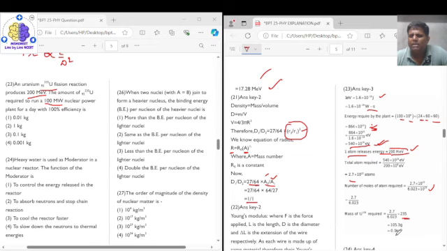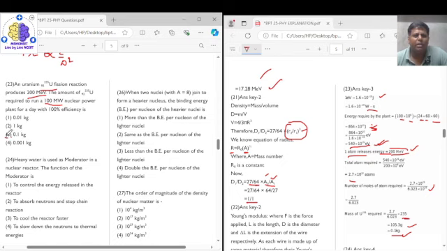So we get mass as 0.1 kg, or you can say 105.3 grams. The answer is given in kilograms, so it is approximated as 0.1 kilogram. So the correct answer for question number 23 is option 3, right?